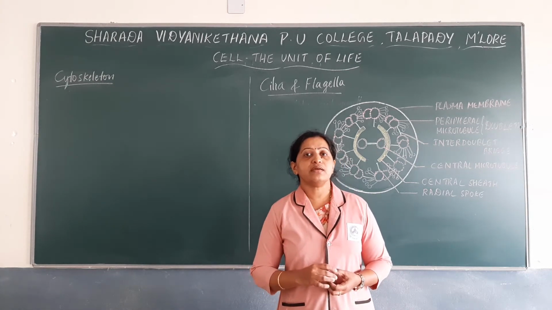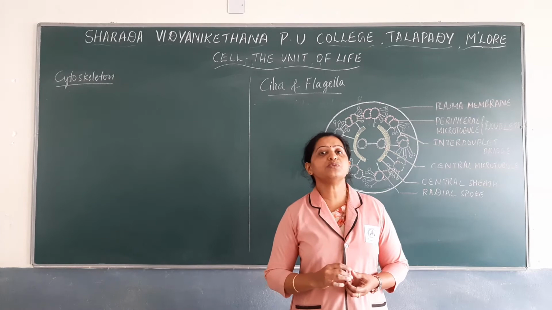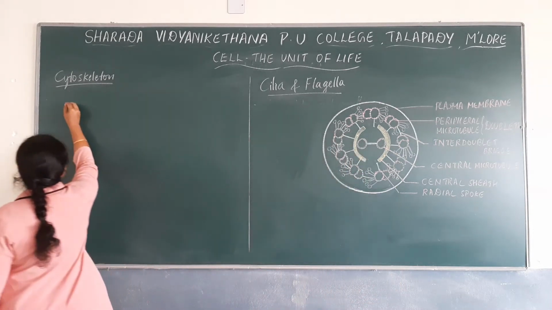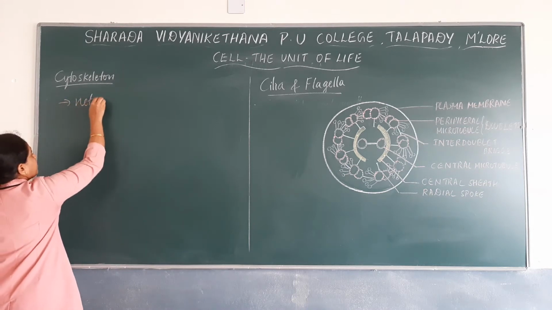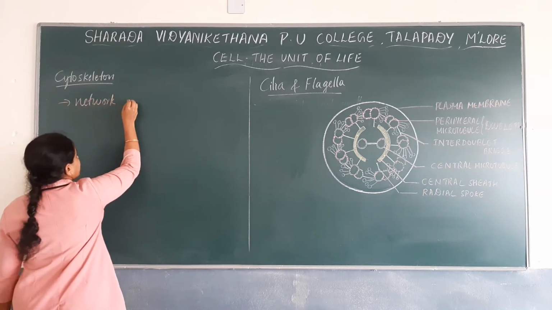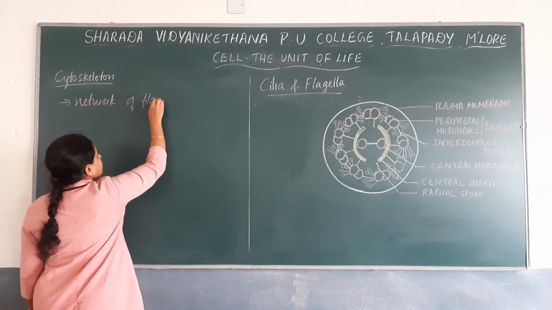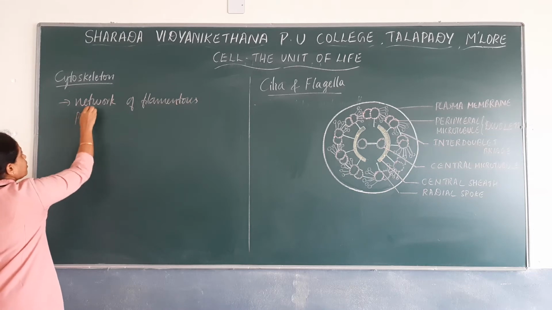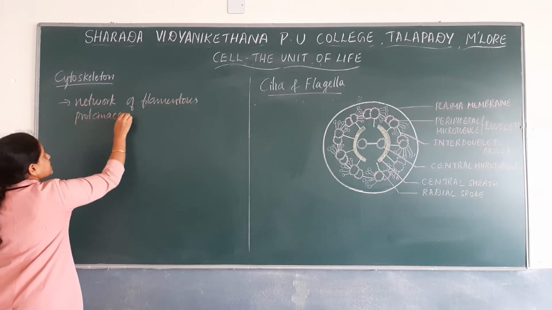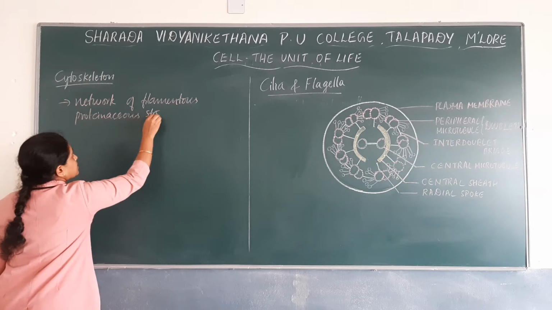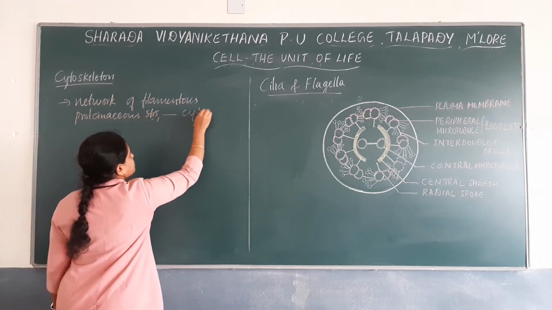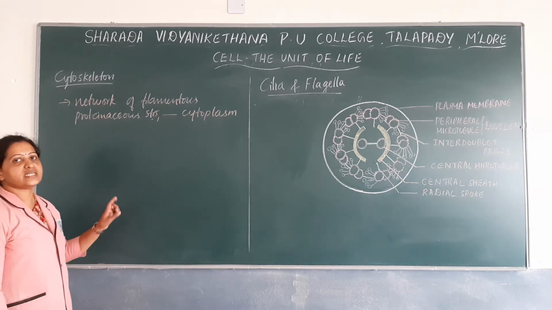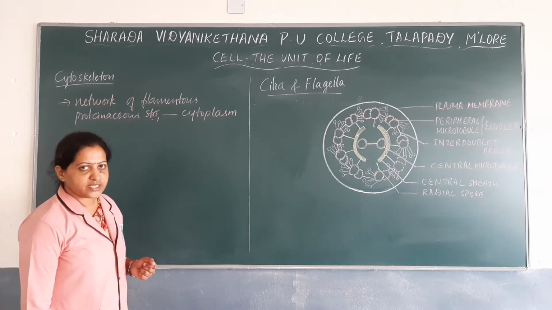So the cytoskeleton is a network of filamentous proteinaceous structures present in the cytoplasm of the cell. So we will see what are those filamentous proteinaceous structures that are present in the cytoplasm of a cell.